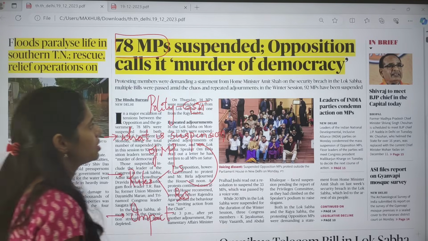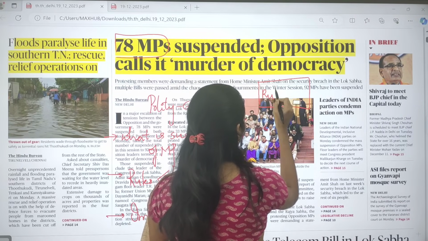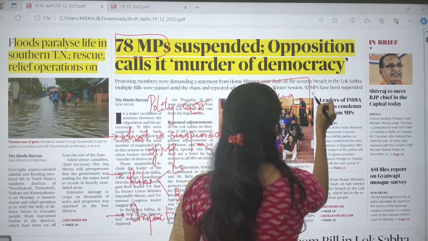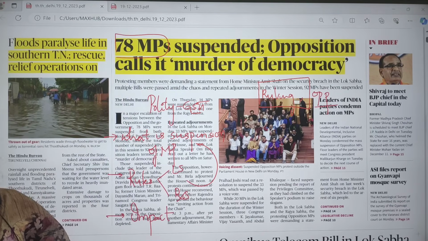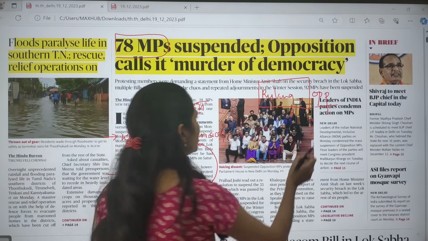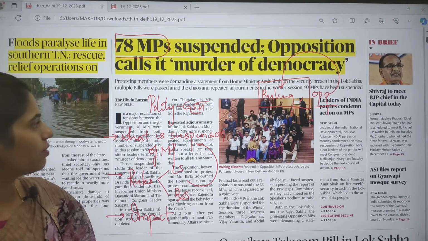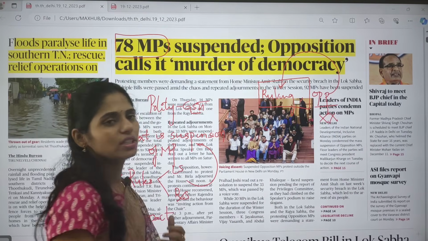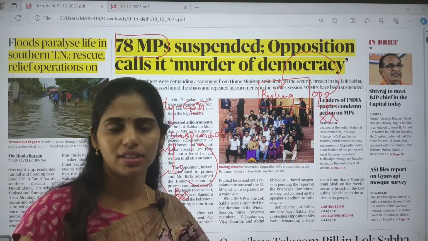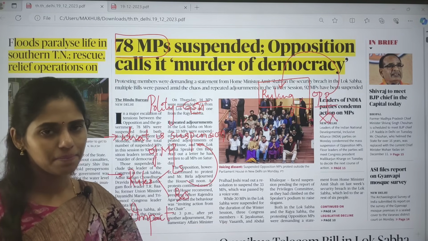So why? Because in a house, we will be having the ruling party as well as opposition party. The opposition party will ask questions to the ruling party so that the ruling party will be accountable for the actions. So if the members of this opposition party have been suspended for the remaining session, then who will make this ruling party accountable?